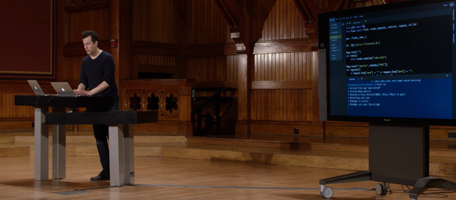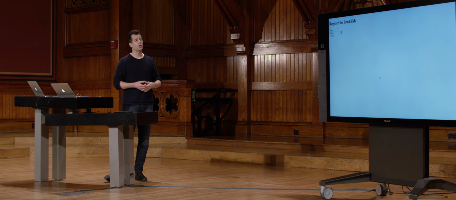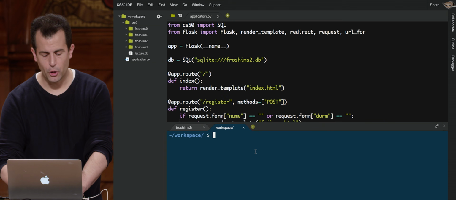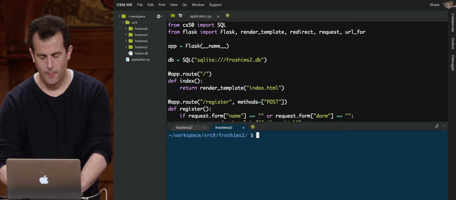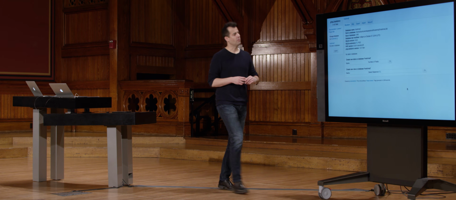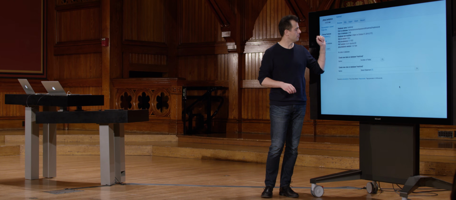So let me go over to my web server. And indeed, this is the form we saw last week. Super simple, super ugly, super HTML. Looks like HTML 1, actually HTML5. But let me go ahead now and prepare a database for this. In another terminal window, in my source9 directory as well, I'm going to open up froshims2.db, which, if I open it up in phpLiteAdmin, already looks like this, froshims2, but there's no table in there yet. I care only for now about names and dorms, but I've learned my lesson. I'm going to care about IDs too.